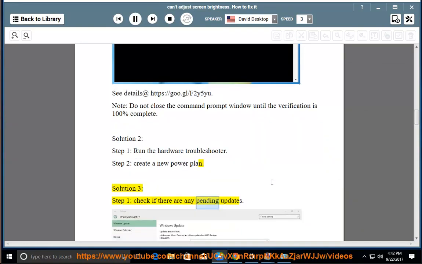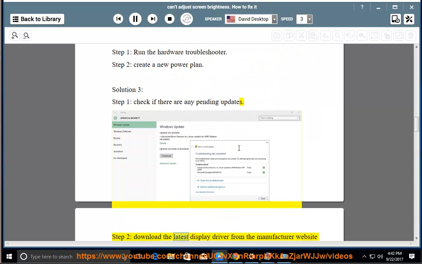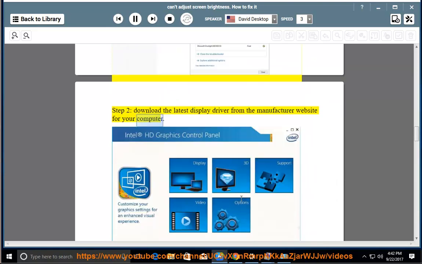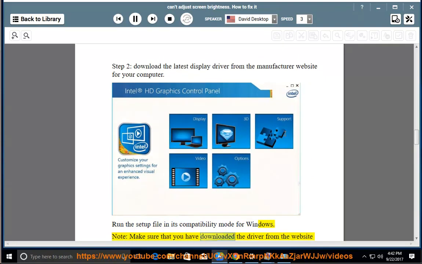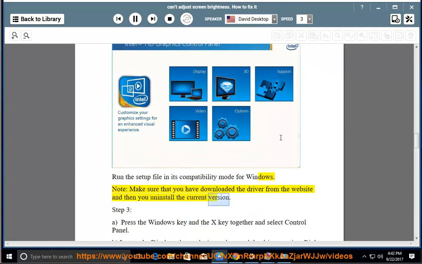Step 1, check if there are any pending updates. Step 2, download the latest display driver from the manufacturer website for your computer. Run the setup file in its compatibility mode for Windows. Note, make sure that you have downloaded the driver from the website and then you uninstall the current version.